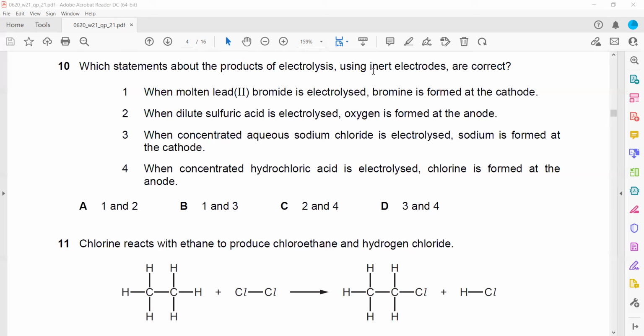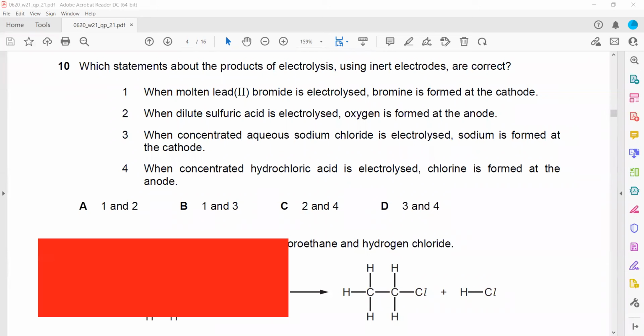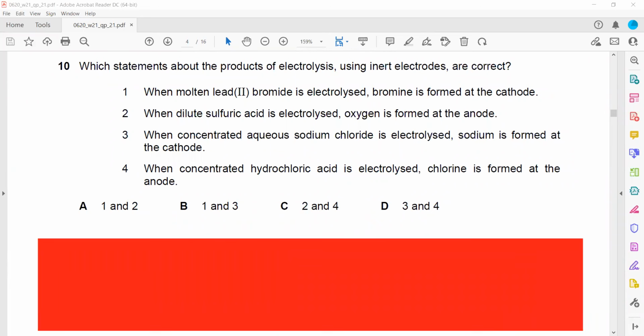In question 10, which statement about the product of electrolysis using inert electrodes, like graphite or platinum electrodes, is correct?